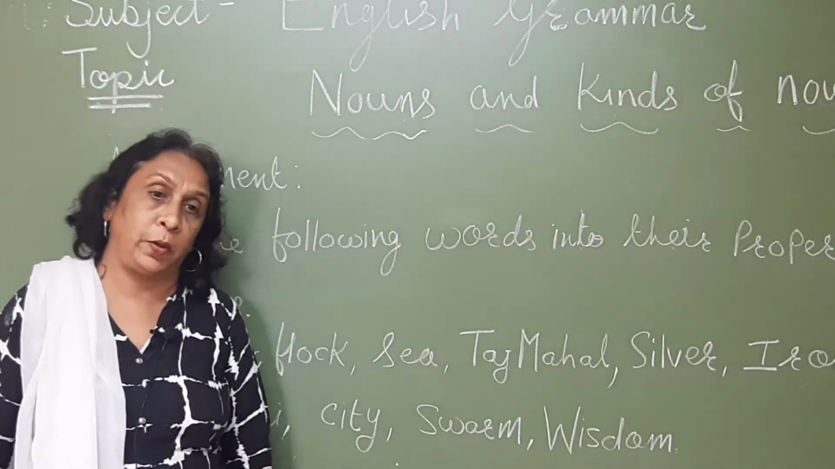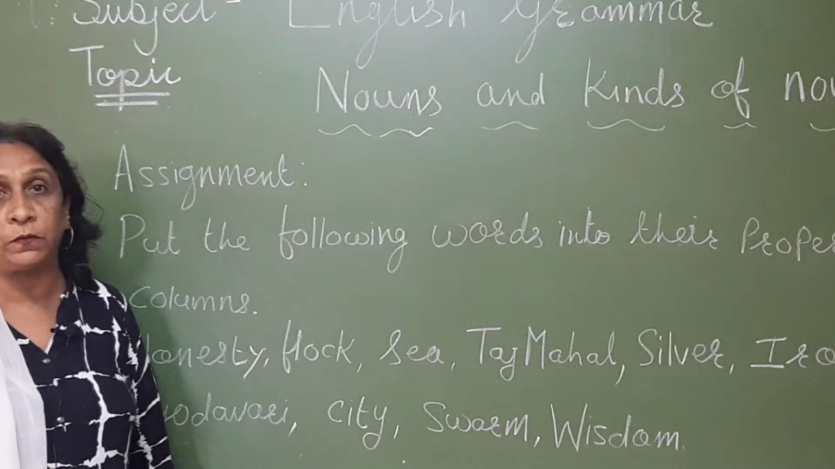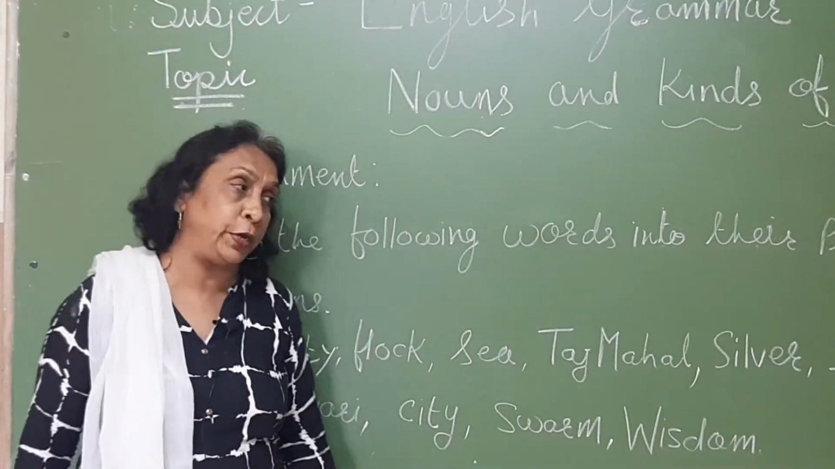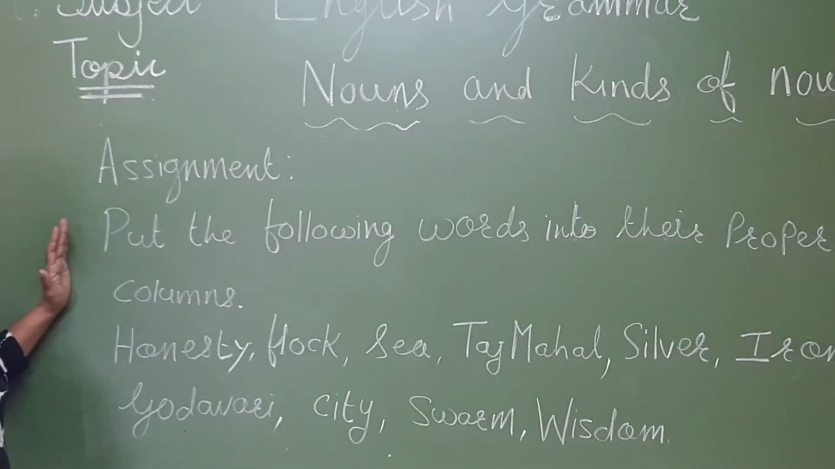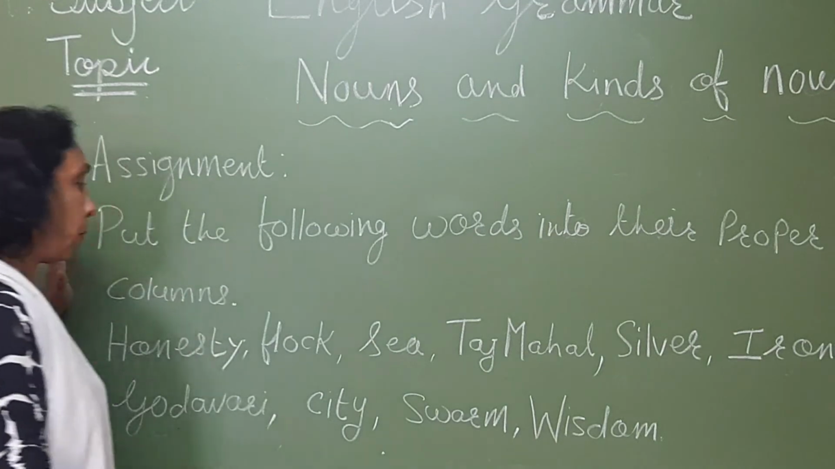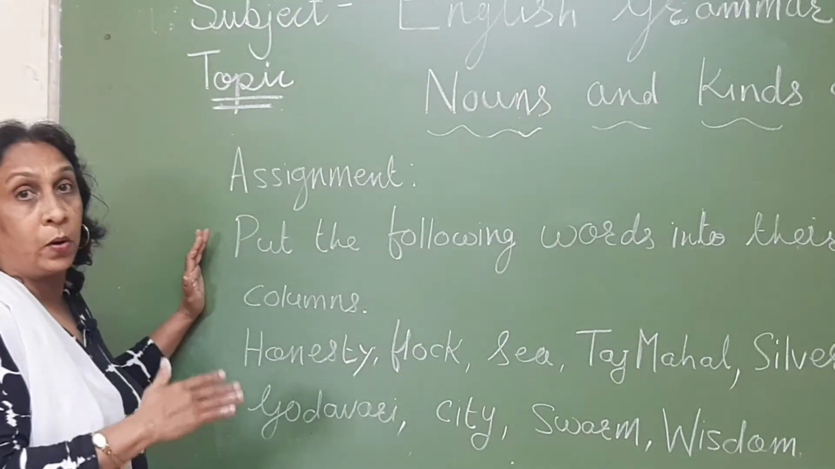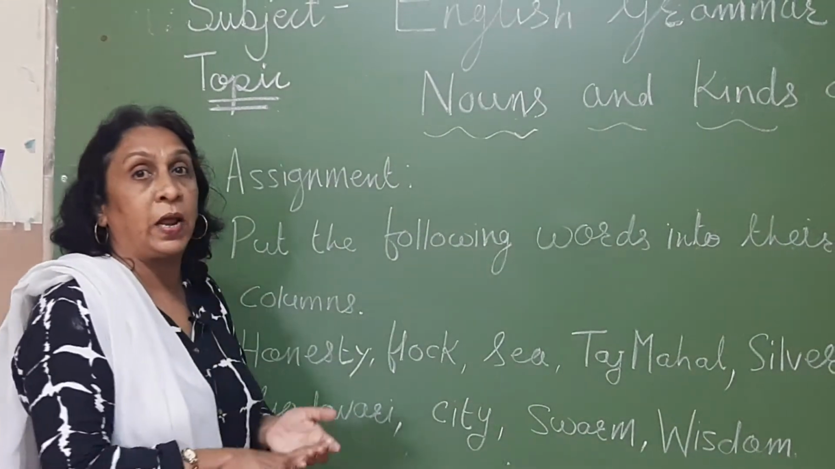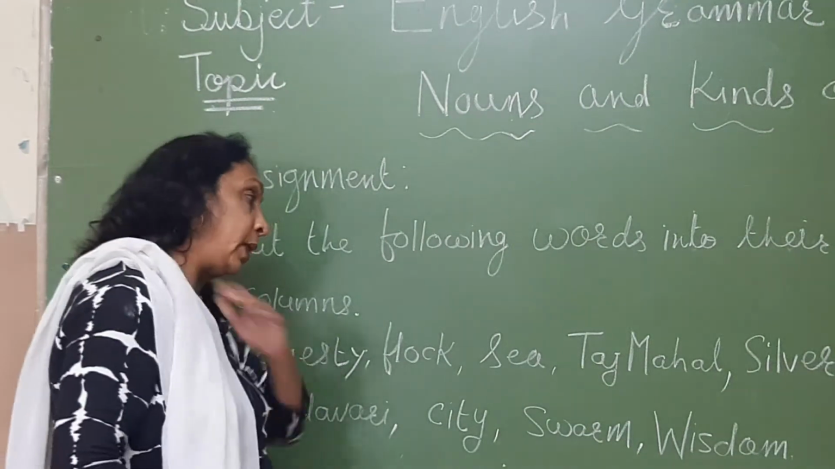Now students, I hope you have understood the lesson which I taught you about the different kinds of nouns. Now here is an assignment for you. I have written some words on the board. Copy them in your notebook and look at the question. Put the following words into the proper columns. First, you have to make 5 columns: common noun, proper noun, collective noun, abstract noun and material noun.